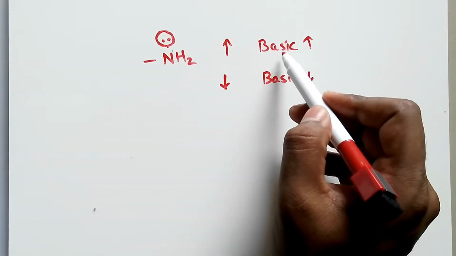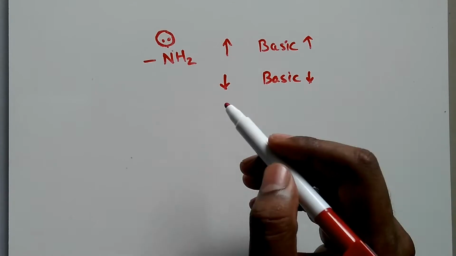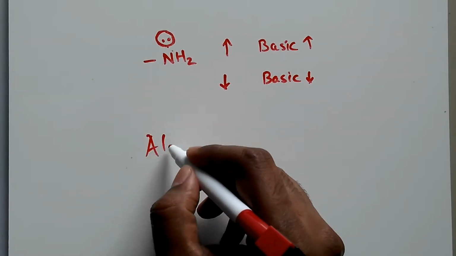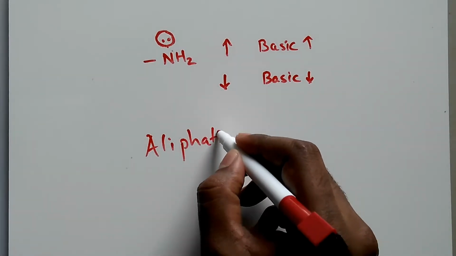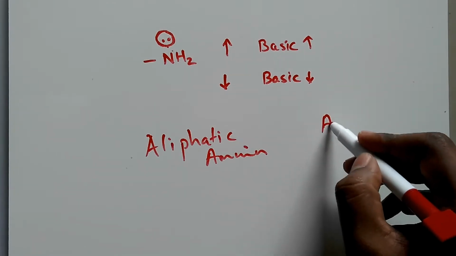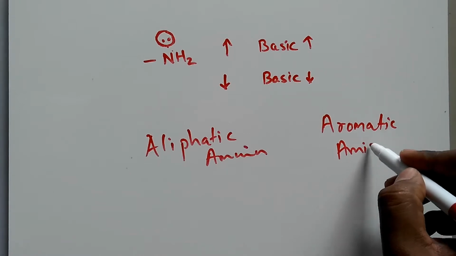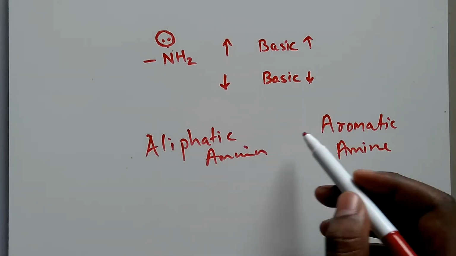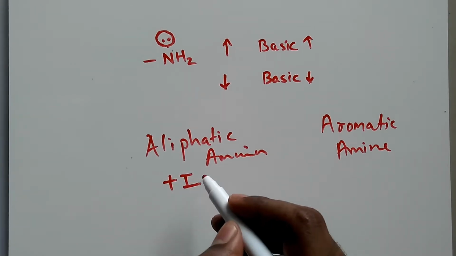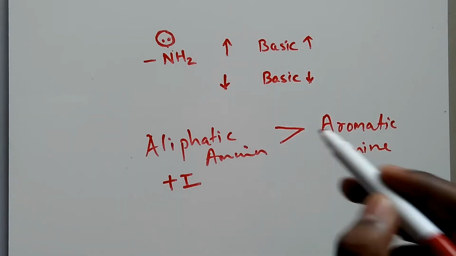You increase it, the basicity will increase. If you decrease it, the basicity will decrease. Now in case of aliphatic amines or the aromatic amine, which one is the stronger base? That we should understand through the plus I effect. The plus I effect in case of aliphatic amines makes it more basic.